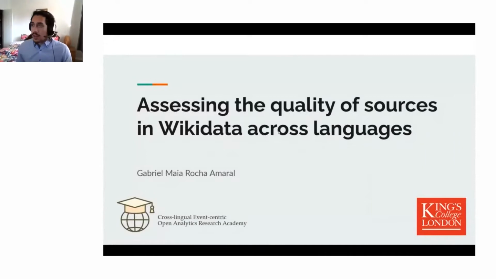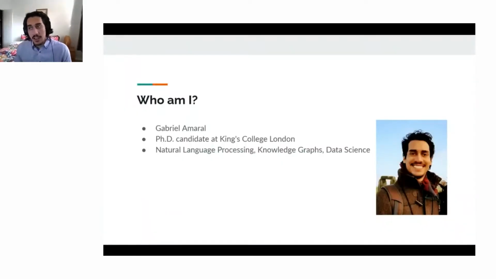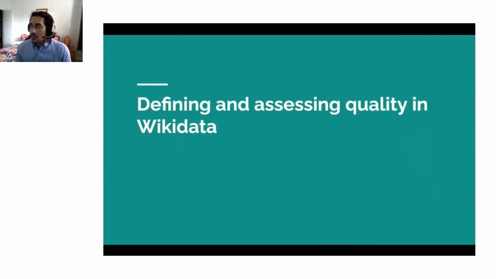My name is Gabriel, and I'm going to talk here for about 10 minutes about assessing the quality of sources in Wikidata across languages. I am a PhD candidate at King's College London, where I currently live. I am specialized in natural language processing, knowledge graphs, and data science. And the focus of my research so far has been to define and assess quality in Wikidata. It is mainly about trying to see what the quality in Wikidata is through a research lens.